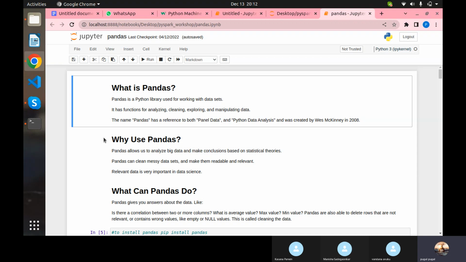I can say more than that. Analyzing means reading the data, whatever the file is, either a txt file, a JSON file, a CSV file, or an Excel file. Any file, we have the option to read in pandas. That is the term we use for analyzing and cleaning. Cleaning is one of the most important things.